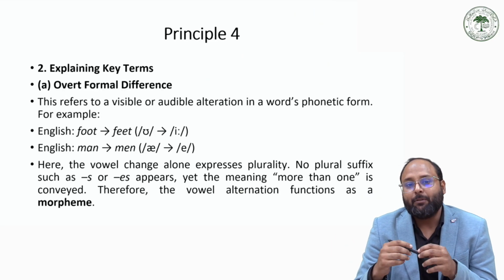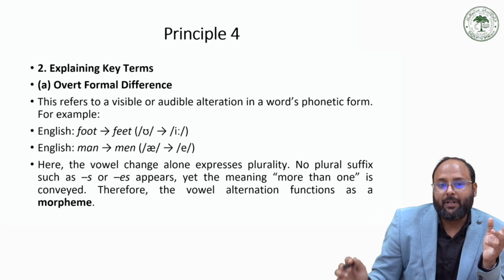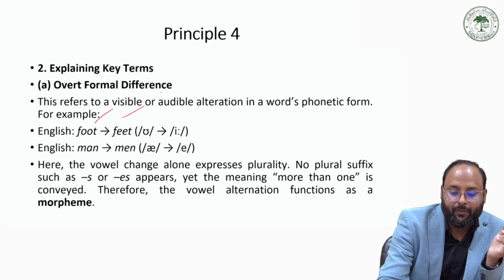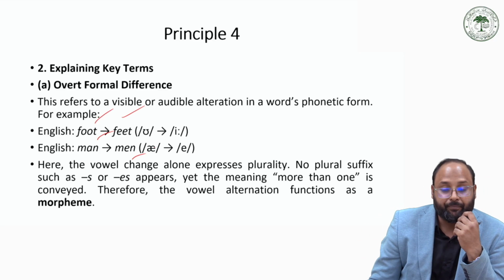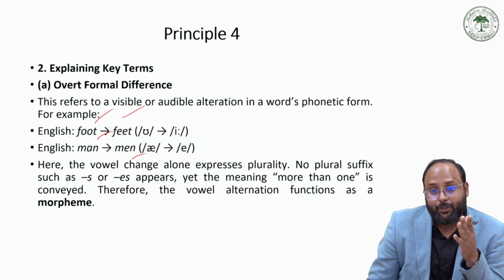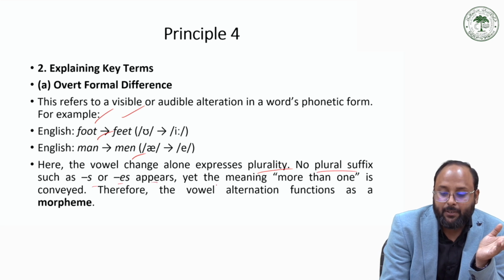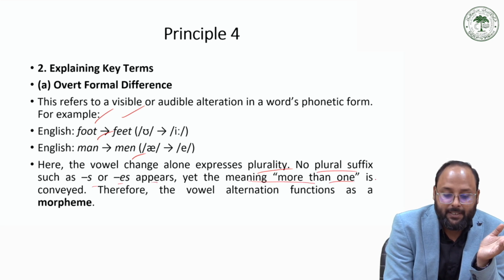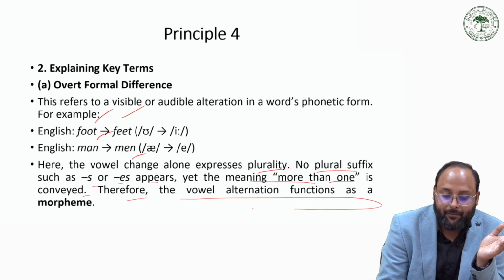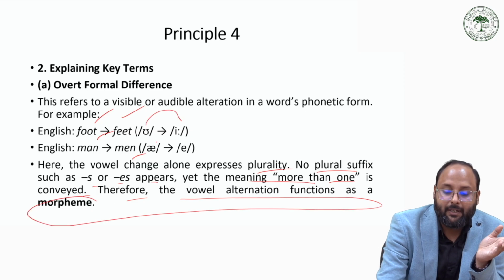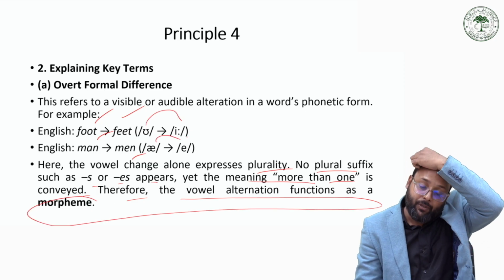Like we have examples for overt formal difference, like from foot to feet and from man to men. They change from singular to plural. So the vowel change alone expresses plurality. No plural suffix like s or es appears, yet the meaning of more than one is conveyed. Therefore the vowel alternation functions as a morpheme, one morpheme.